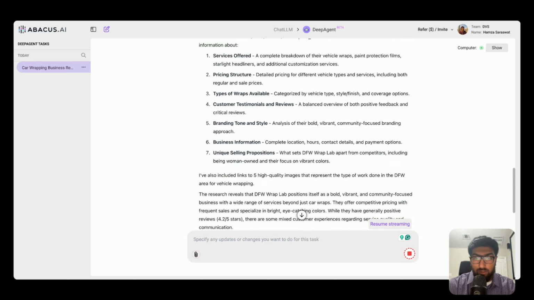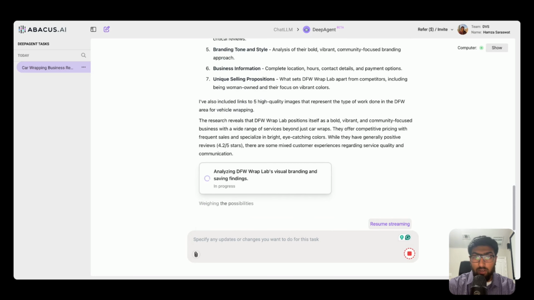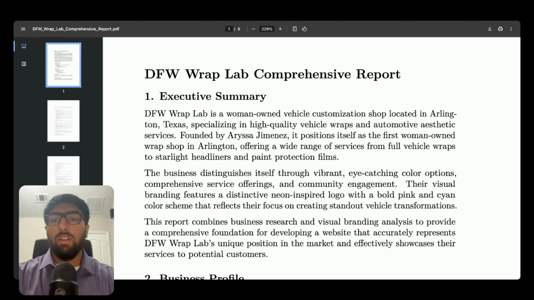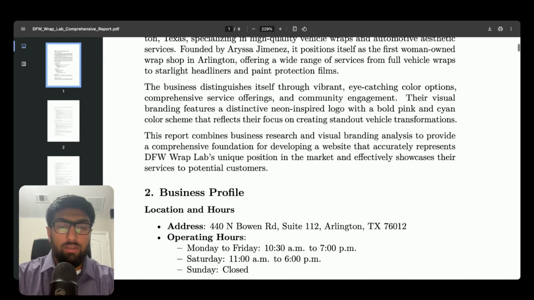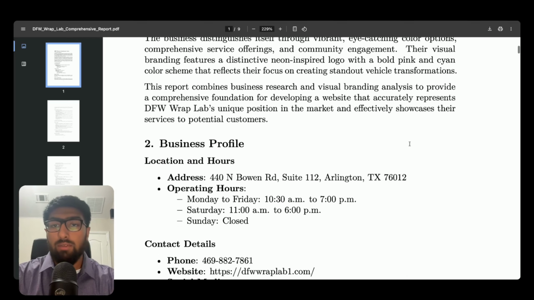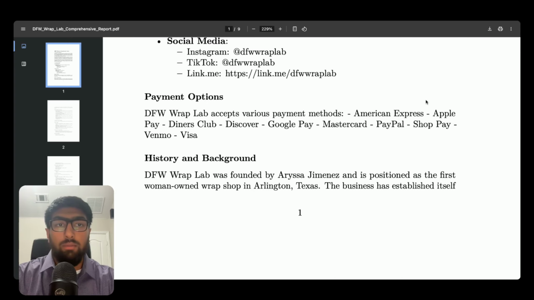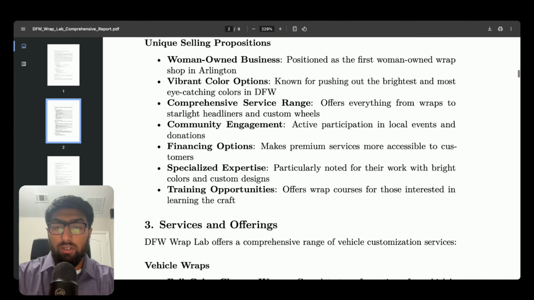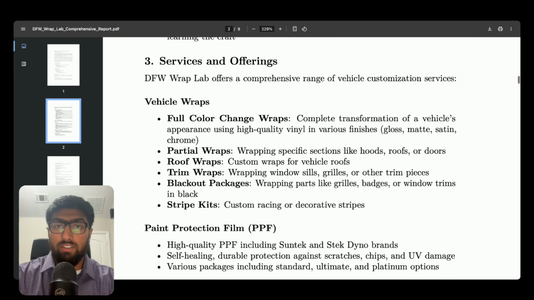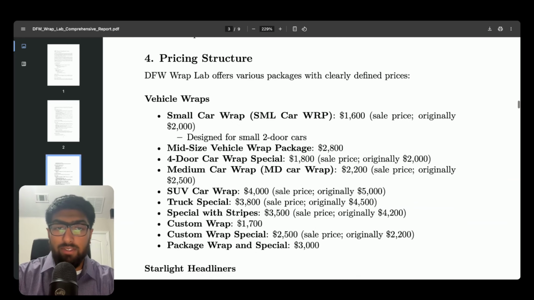Okay, let's see. That represents work done in the DFW area. Interesting. Okay, so it looks like it's in progress. All right, cool. So it went ahead and created this comprehensive report. Arlington, Texas. Vibrant, eye-catching color options. Okay, it has the address, operating hours, contact details, payment options. It went through its history and background. Talked about unique selling propositions, services and offerings, vehicle wraps, paint protection. Okay, cool. It gave us this full breakdown.